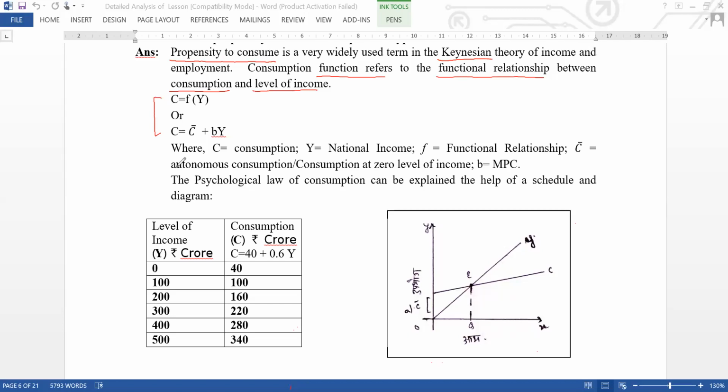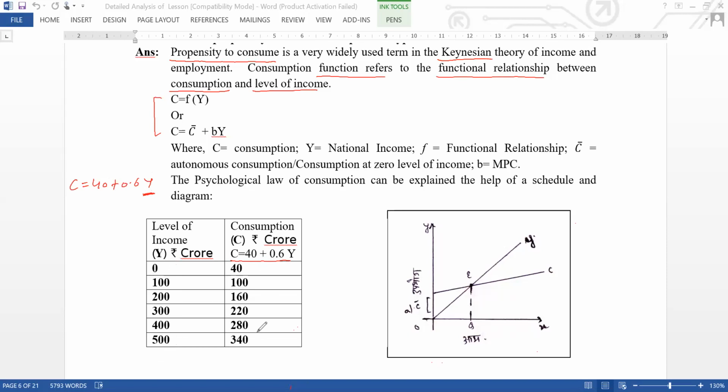Now look at this schedule. Income is 0, 100, 200, 300, 400, 500, and we assume the consumption function is 40 plus 0.6y. Make sure you know all these things. Now put the values of y, and you will get your consumption.